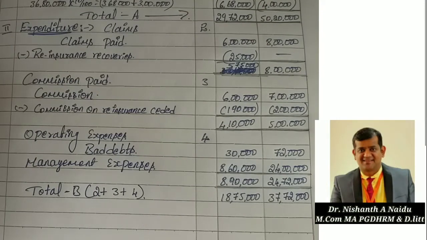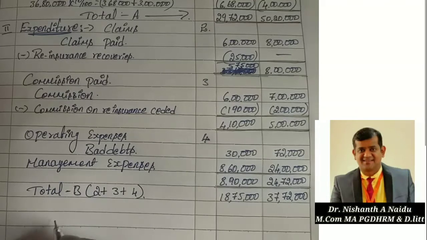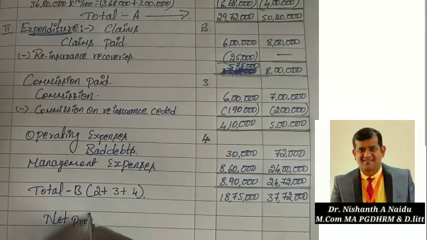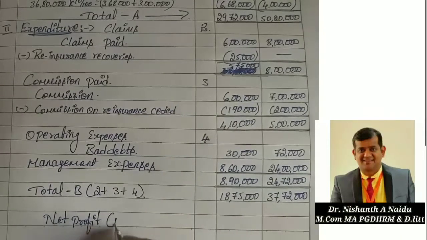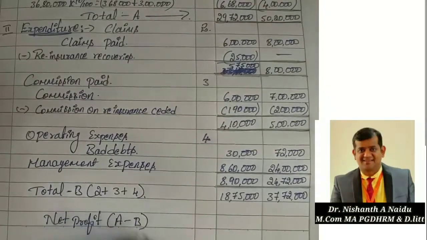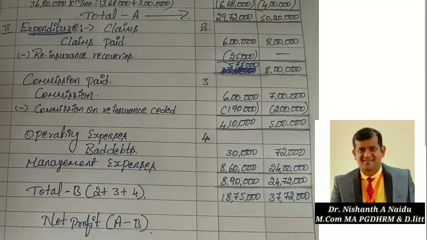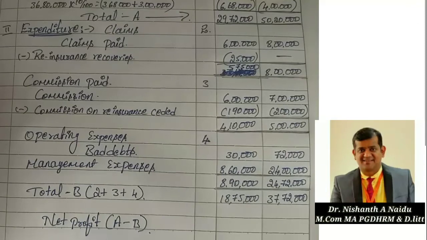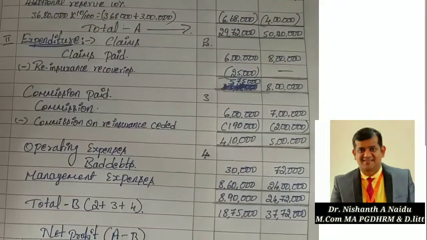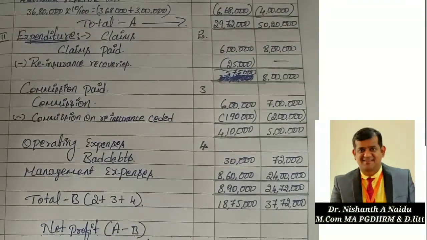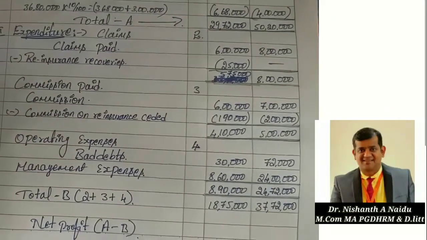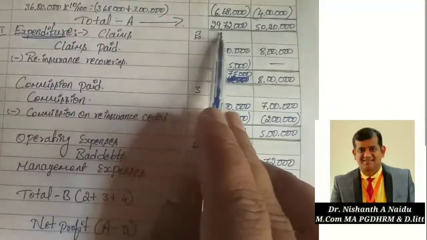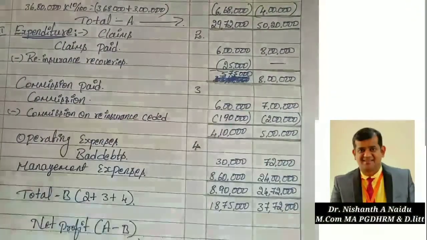Next we have to identify net profit, that is A minus B. What is the total A we got? Total A is 29 lakh 72,000.